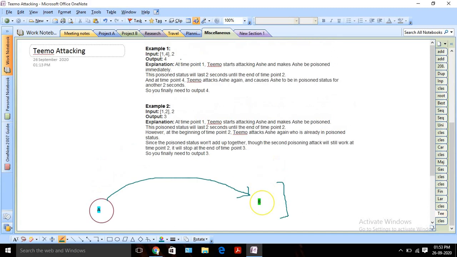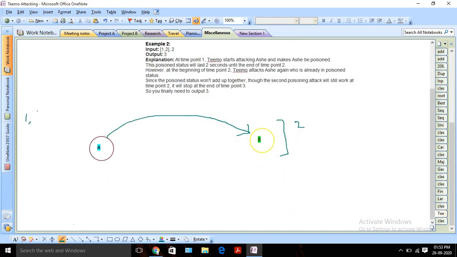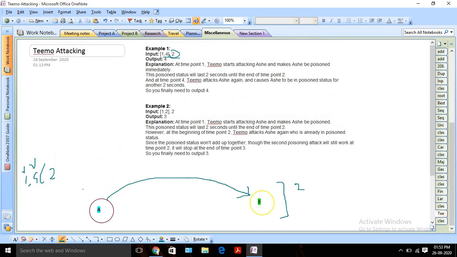Suppose here for the first example, the second input is the duration. So person B will remain inactive, or remain poisoned, for 2 seconds. This is the condition. Let's understand the first example. Our input is 1, 4 and 2. That means person A can shoot person B twice: at the first second, then again at the fourth second. So he has two chances to shoot person B. We need to calculate and return the total number of seconds that person B will remain poisoned.